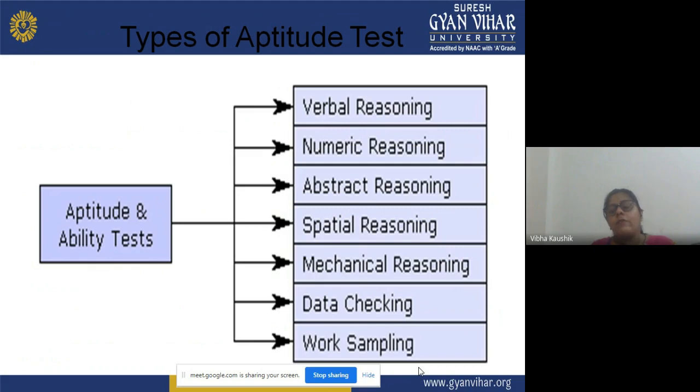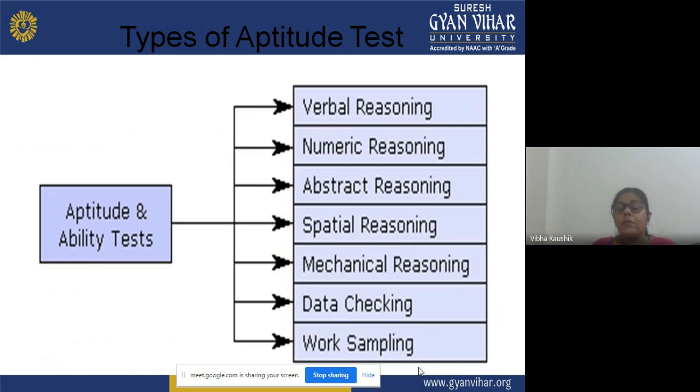Numeric reasoning: when we administer the test, we will be able to know his numerical reasoning ability. For example, you have given him a series: 2, 4, 6, and dash. On the basis of his aptitude related to numerical reasoning, the learner will be able to identify or determine what will be the next digit.